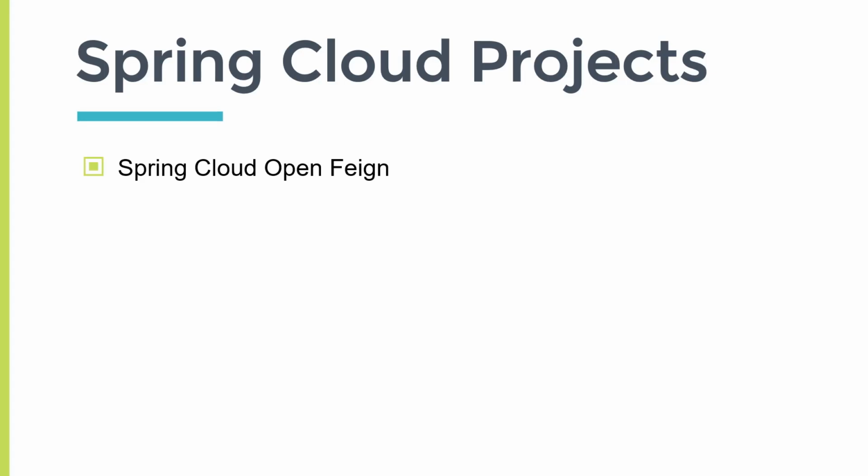So we need an easy way to integrate this so that our microservices can communicate with each other and we have easy integration. So there comes the Spring Cloud OpenFeign. The next is Spring Cloud Netflix Eureka. As I said, we can have thousands of microservices, right? And if our microservices are communicating with each other and we have a change in URL for any of the microservices, then it will be a big problem for us and we need to change that URL in all the microservices. So don't worry, here comes the Eureka server, which is service discovery and registry.